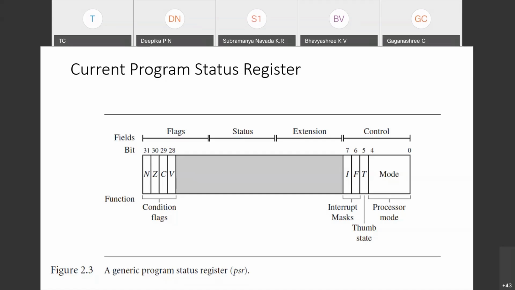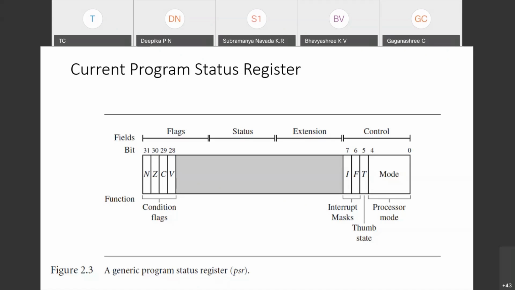So if I put values inside this field from 0 to 4, that decides in which mode it is. For example, if I type 10011, then 0 to 4 means 5 bits. 5 bits means 32 combinations in decimal conversion, 32.